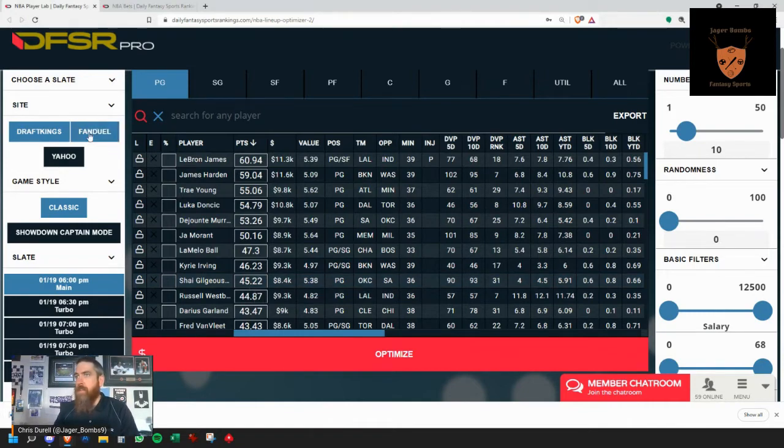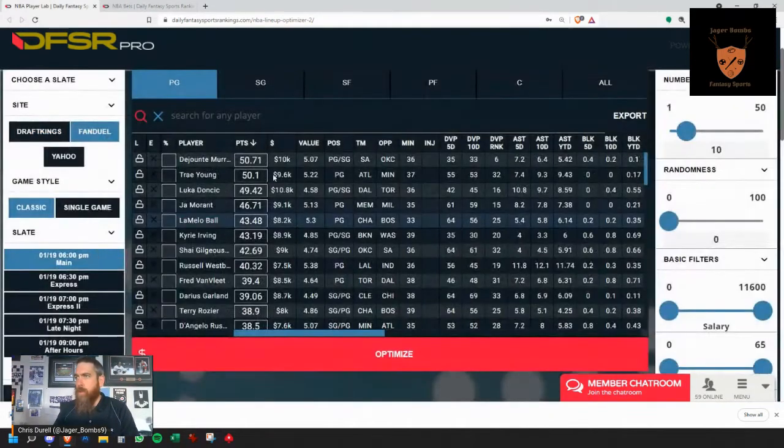So what you're going to see if you just come in here, let's just go over to the FanDuel tool. Let's go to the main slate just because we don't have to lock anyone in. Whereas on DraftKings, you have to either lock 2 players in or lock 1 player and X a player. You have to make those moves. That's just the law with DraftKings and their rules, the way they have it set up.